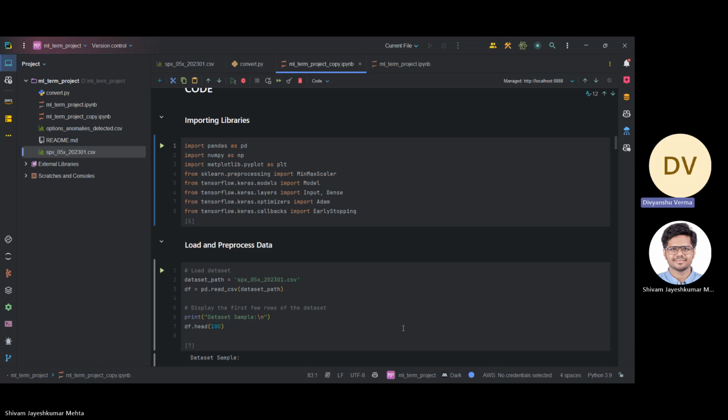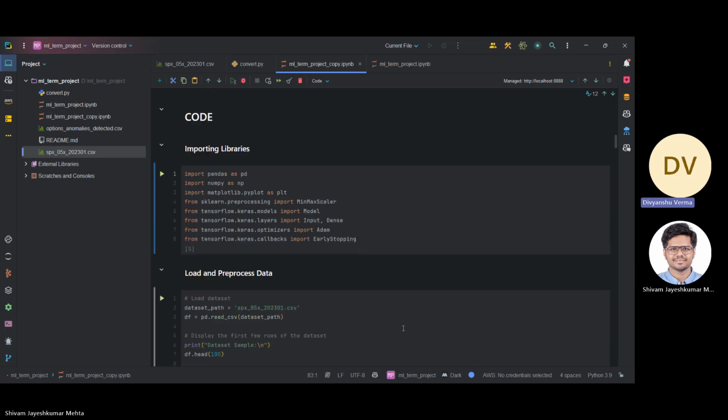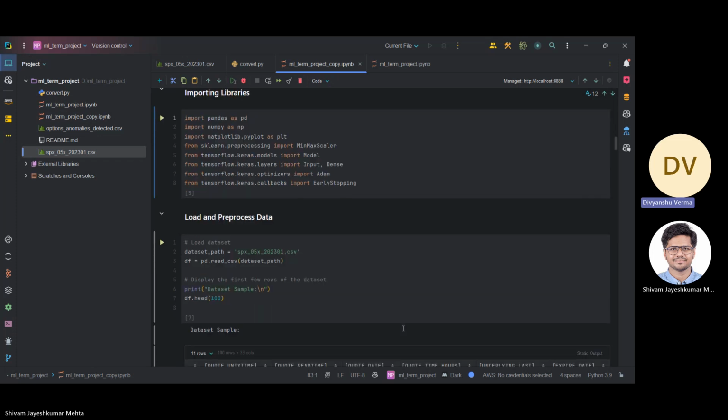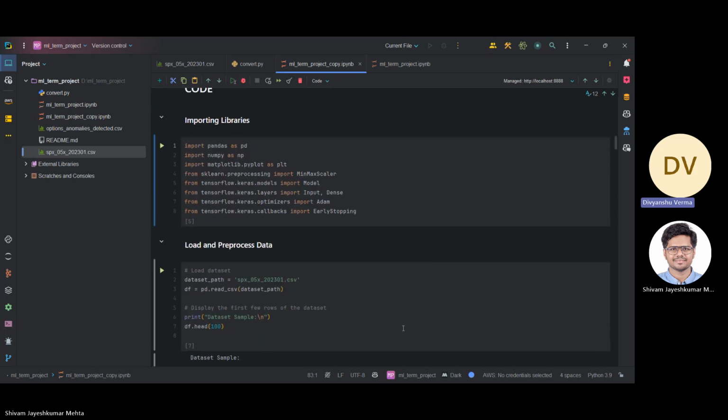Now let's briefly understand the code that will drive our machine learning project. We begin by importing the essential libraries: pandas and numpy as our primary tools for data manipulation and analysis, matplotlib for the visualization of patterns in the data, MinMaxScaler to scale down the data, and we are also using the TensorFlow libraries to construct our unsupervised deep learning model. Especially, we build the model using input and dense layers, the Adam optimizer, early stopping, etc.